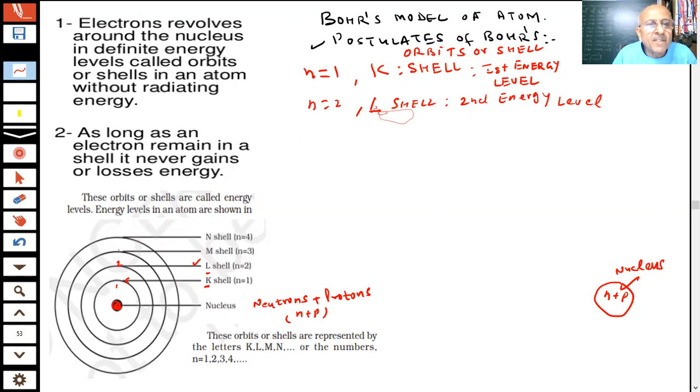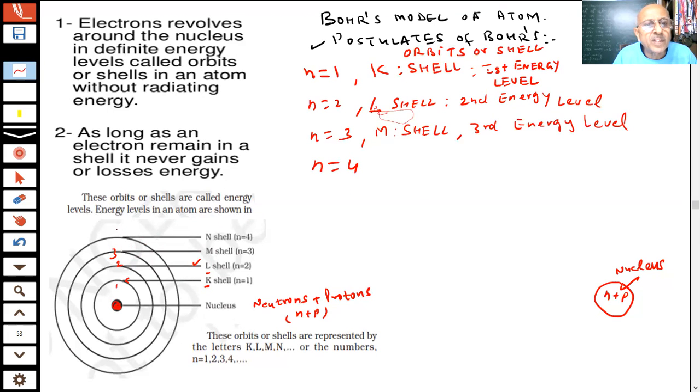And then here, what is n equal to 3? Tell me. M shell. This is my third energy level. How many electrons will be there in the shell, that also we will tell you. Next I am coming to n equal to 4, students.